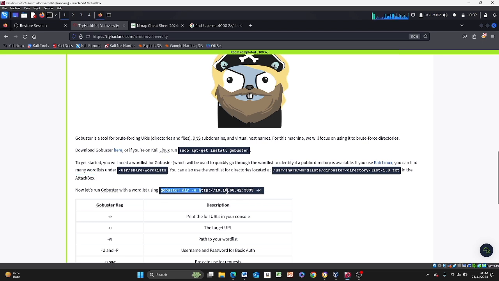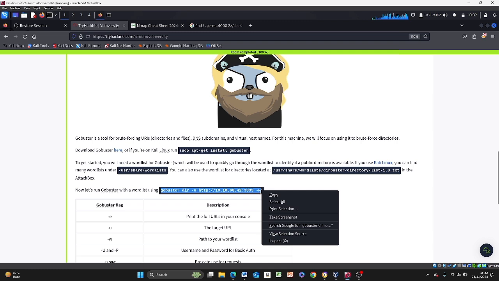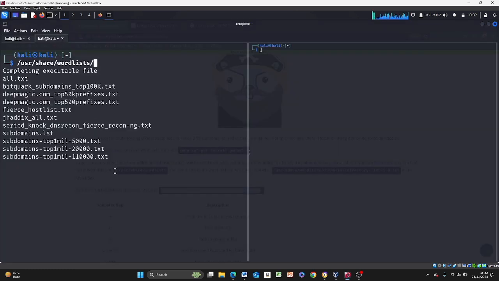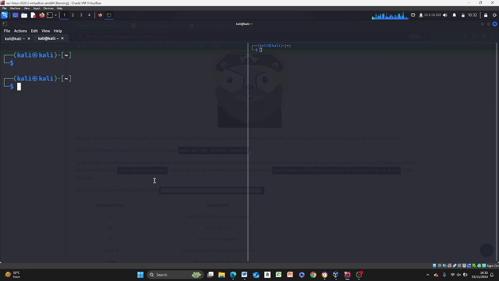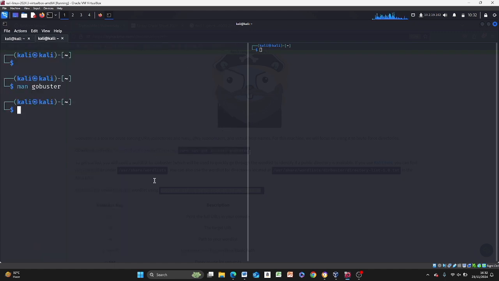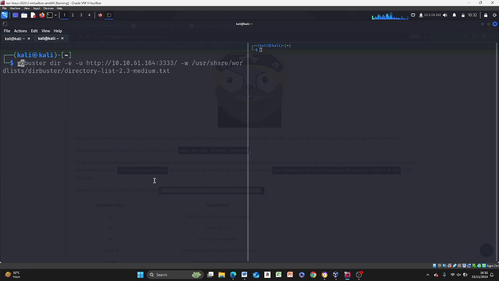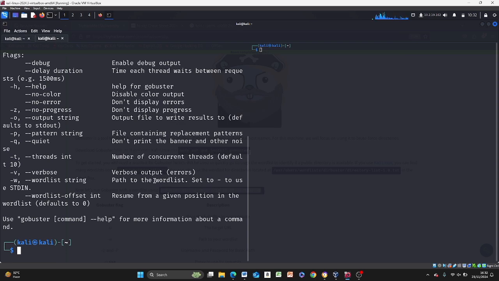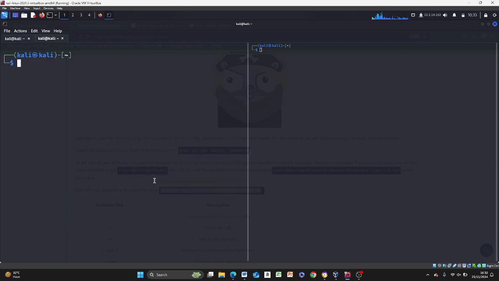This is the syntax for GoBuster. Once you've installed any tool, you can actually do a man and that tool. So we can do man gobuster. It gives us a manual page for that particular tool. You can also do gobuster help, and it also gives you the commands you can use. So I'm just going to paste what they gave to us.